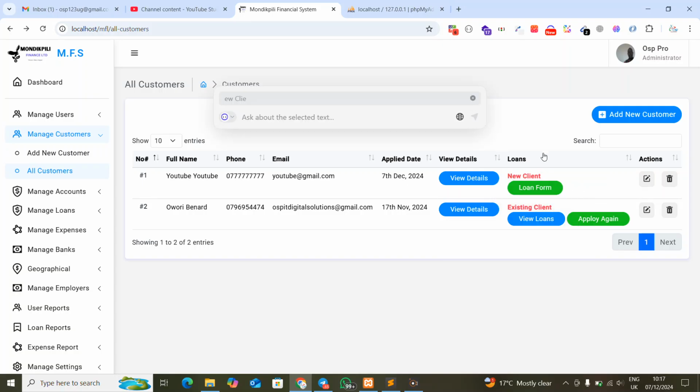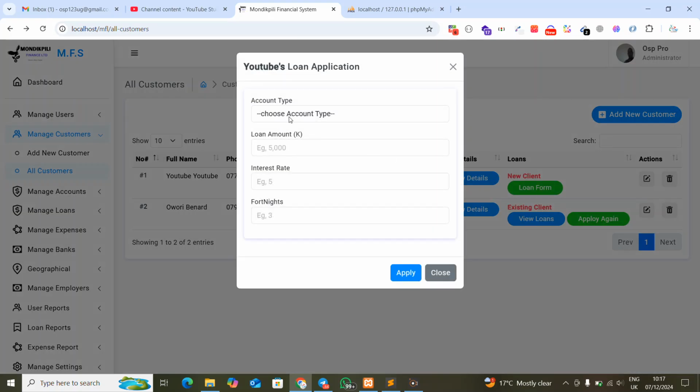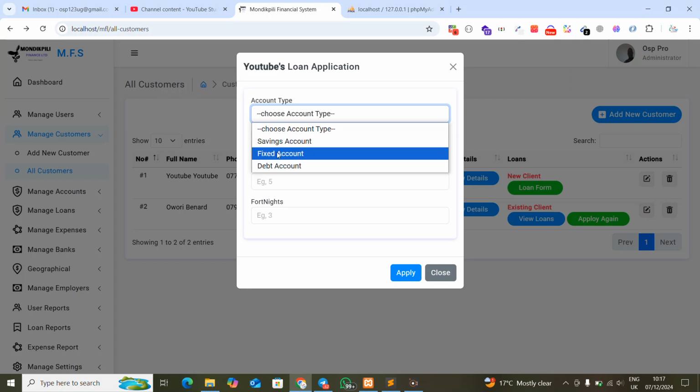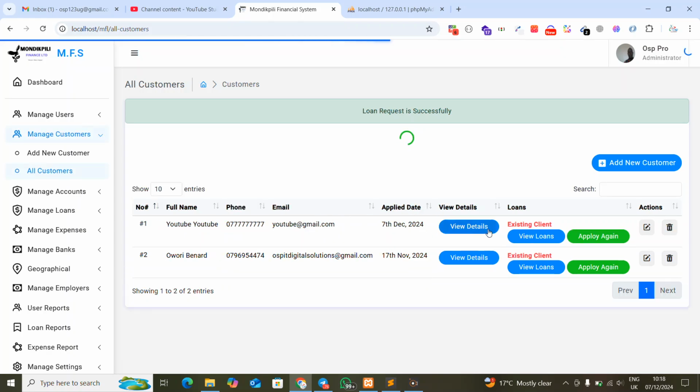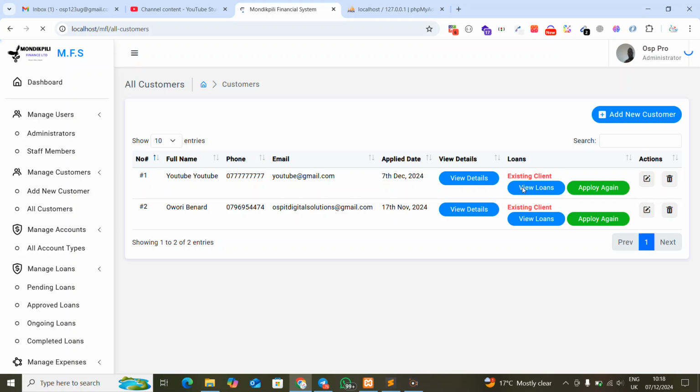What you're going to do is just add one. When you click here, you can add the details, for example, a savings or fixed account that you're going to be triggering from his bank account. How much money does he want? He's going to be getting roughly that amount of money. The fortnights, maybe that's it. Here the rate you can decide, maybe say 10 or whatever. Here fortnights, you know what's called fortnights. That's like a full month, as you can see. So you try to add a customer from there. That customer will get a message on their phone, and the system will also generate the loan details for him or her.